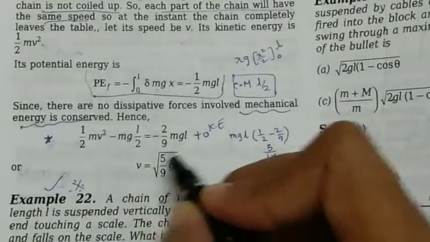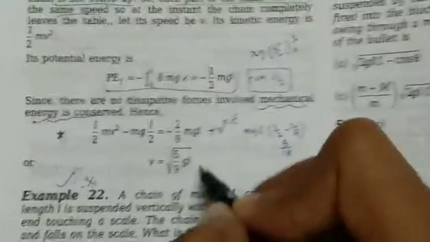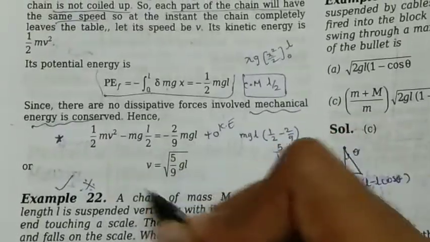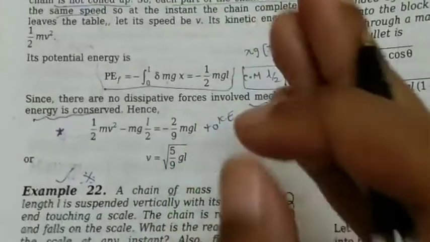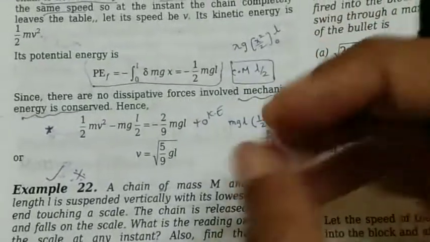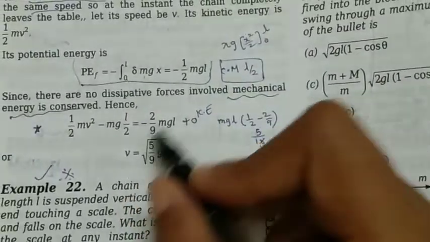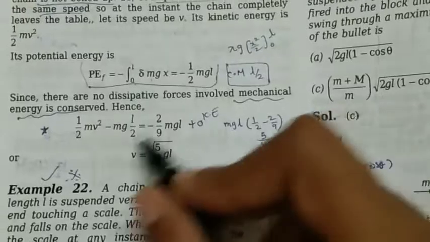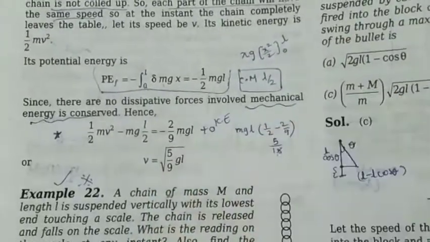So v squared is nothing but 5 by 9 gL, and v is nothing but the square root of 5 by 9 gL. So this is the velocity of the chain by the time it leaves the table. That means if 1/3 of the chain is lying on the table, by the time it leaves the table it would have this much velocity. So this is the thing we needed to find out in the problem. So thank you.